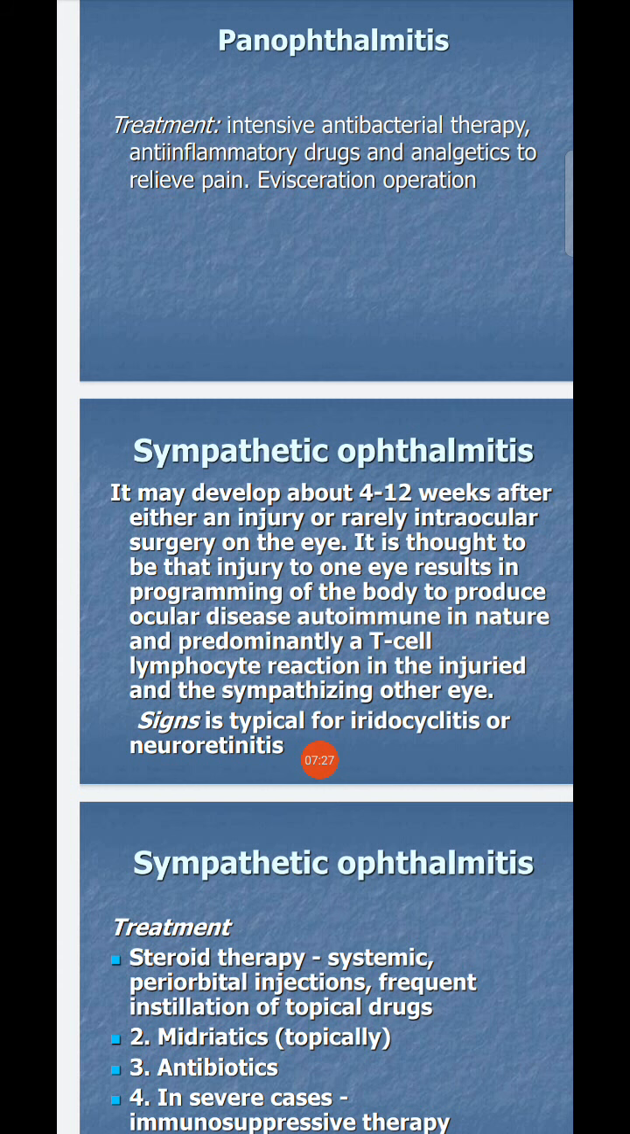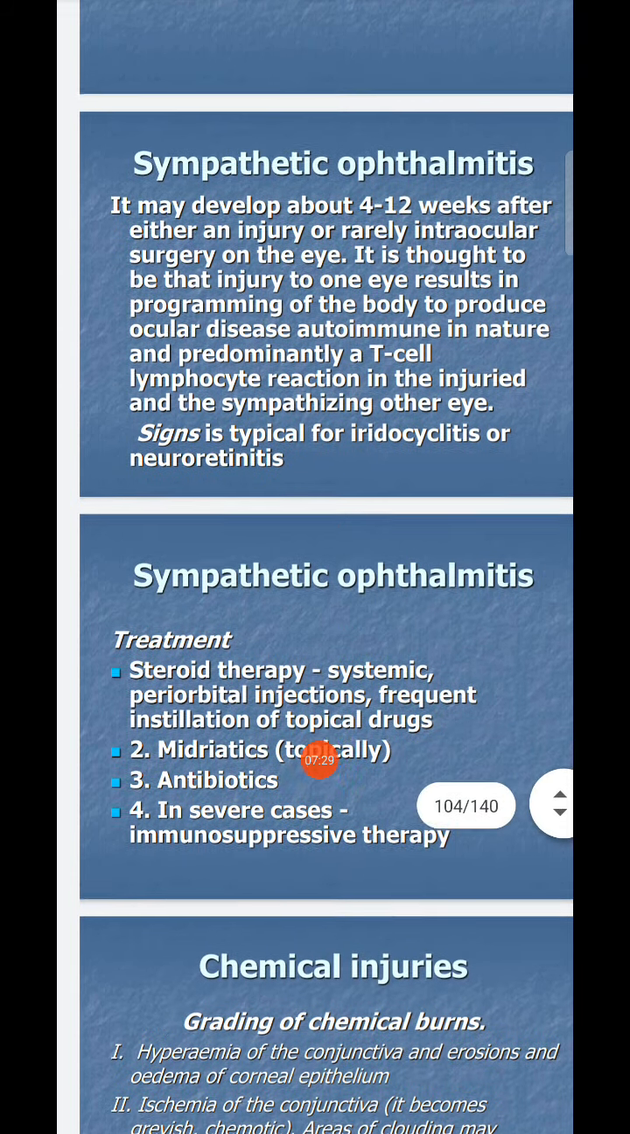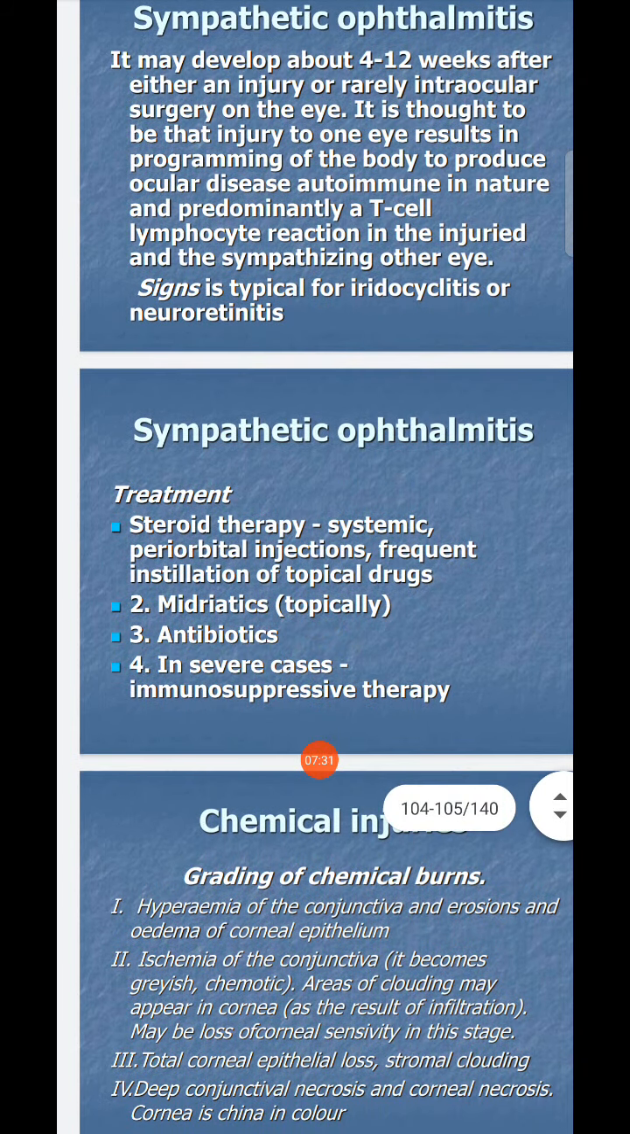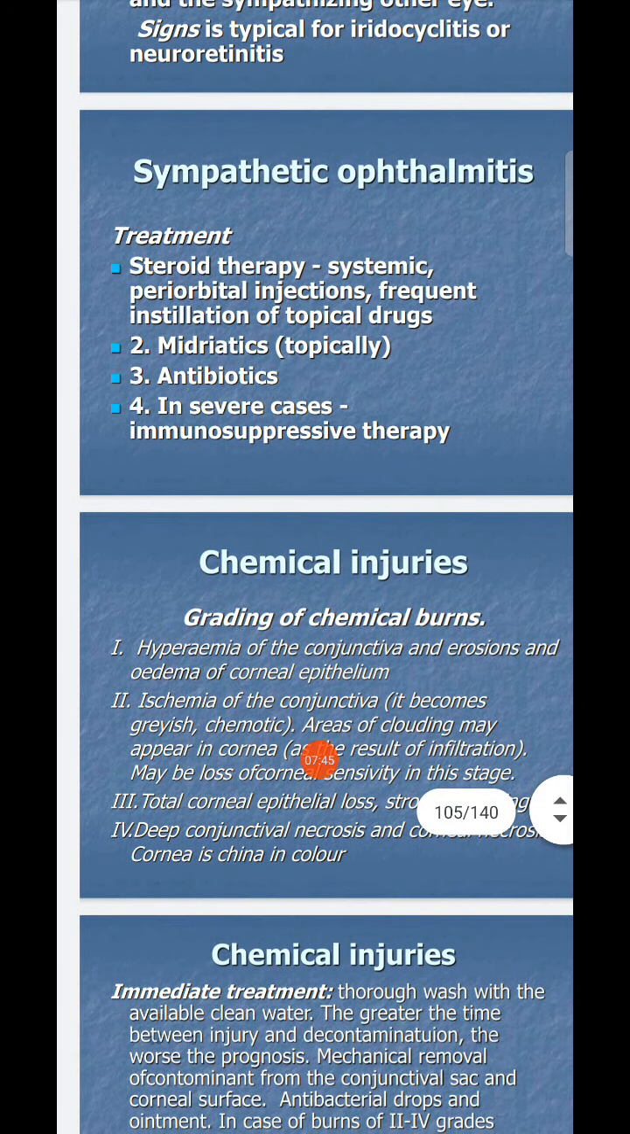uveitis or neuroretinitis. Okay. Next is the treatment: steroid therapy, systemic and periorbital injection, frequent instillation of topical drops, mydriatics, topical antibiotics in severe cases, and immunosuppressive therapy can also be given. Okay, next one is chemical injuries.